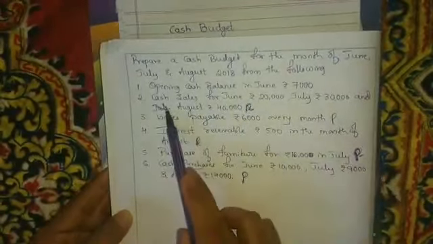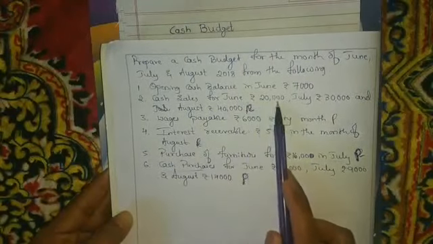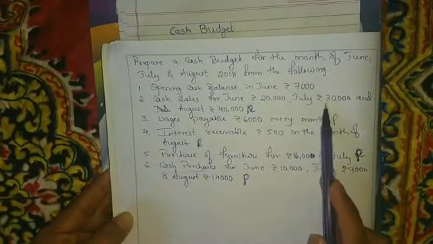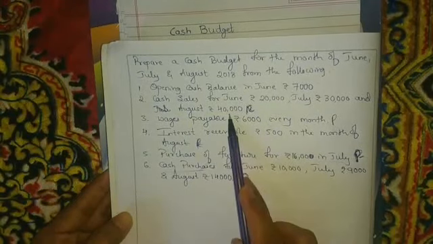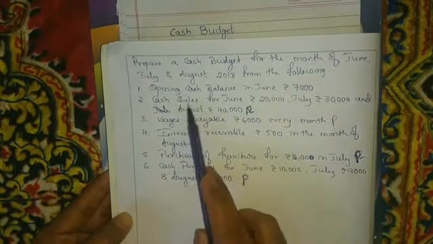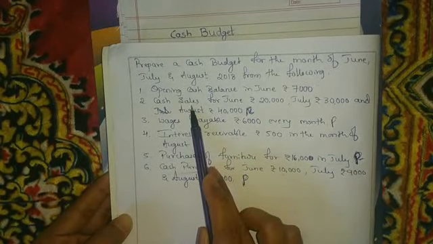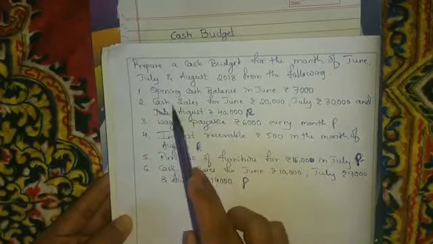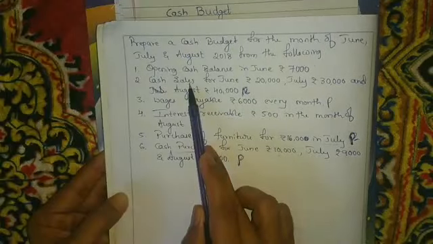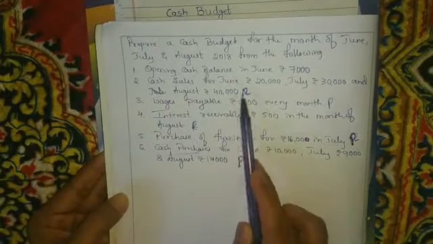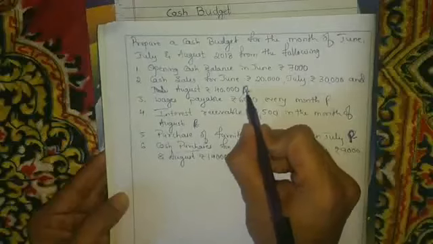Next, they have given cash sales for June rupees 20,000, July 30,000 and August rupees 40,000. When it says cash sales, what does it mean? It means you are going to receive the cash. So we make sales on cash basis, that means we have received cash. So that stands for receipts, and I have written here receipts.